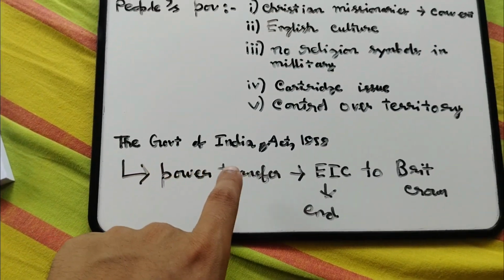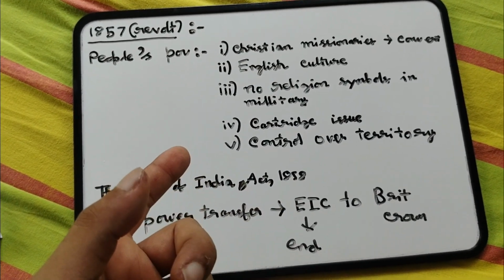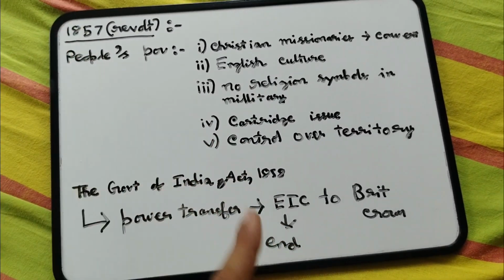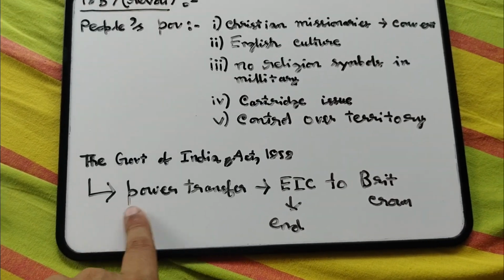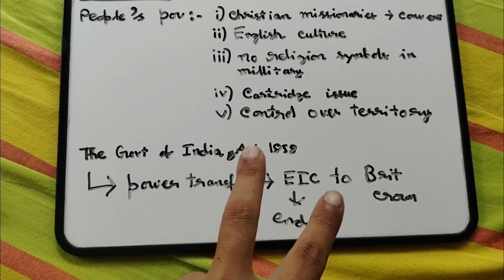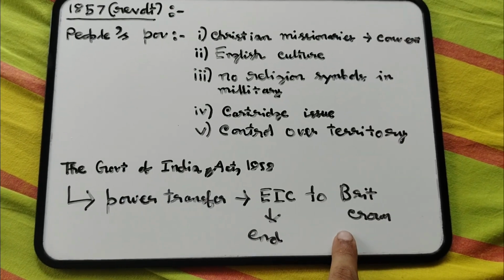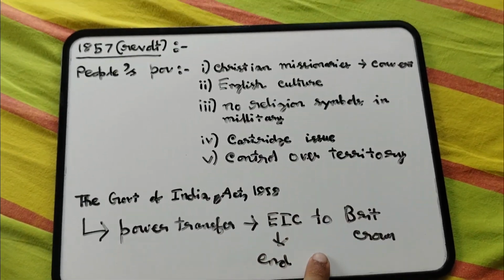That's why the Government of India Act 1858 was passed. The goal was to enact a better law which will gain more control over it, and which will satisfy people. Okay, more stable power. The main point is that the power was transferred from the dual system to the British Crown alone. The British government was taking the government alone. East India Company's power was brought to an end.